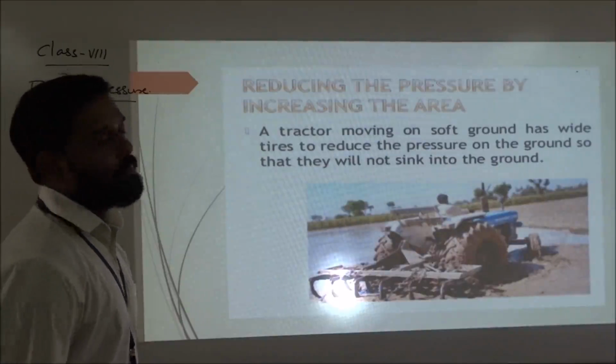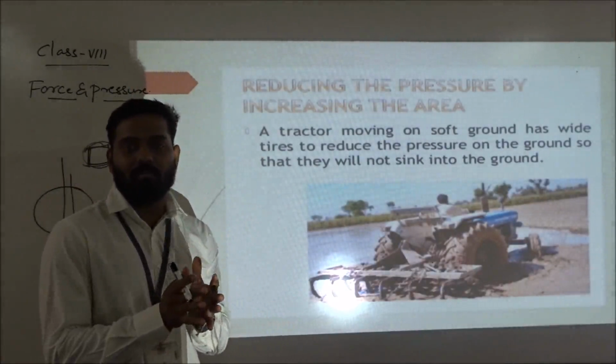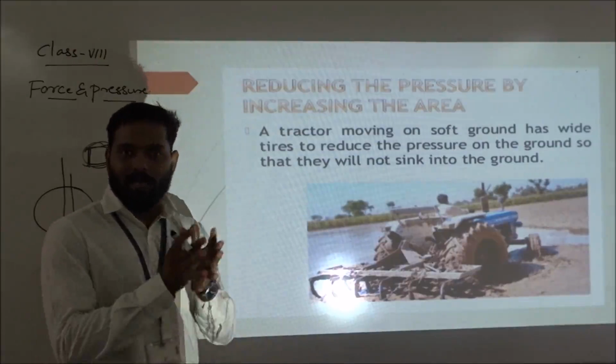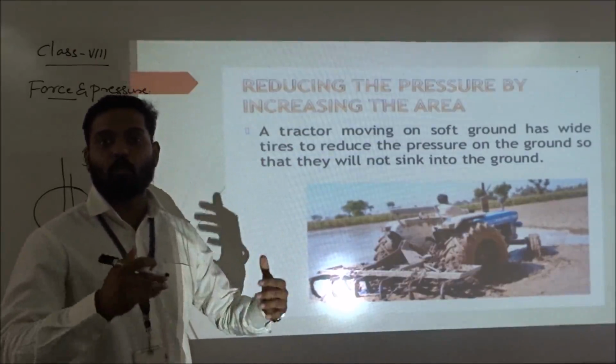One more example: the tractor wheel, which is especially large in size. Why is the tractor wheel larger? Because with a larger size it moves easily on the field.